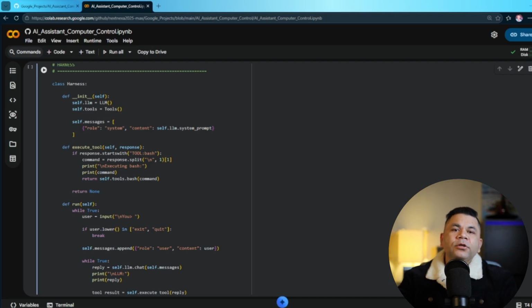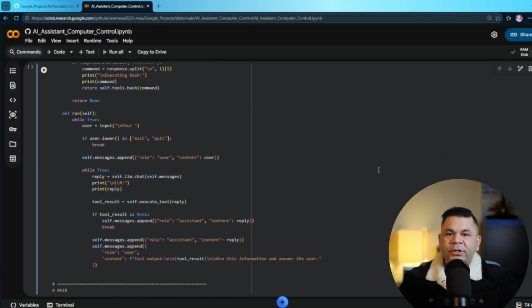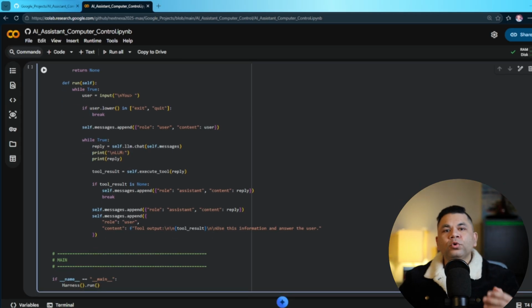For instance, the user can say, create a file called hello.py. AI does not directly create a file. Instead, it says, I need to use a bash tool. The harness sends that requested command to the tool. The tool creates the file, the results come back, and then AI tells the user your file has been created successfully.